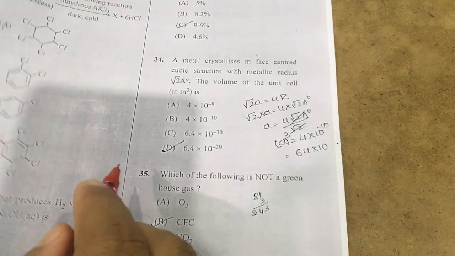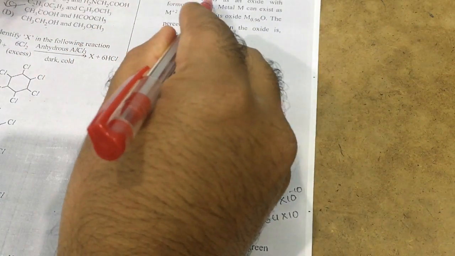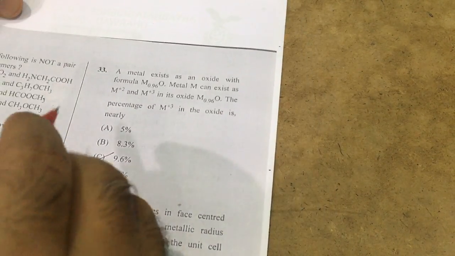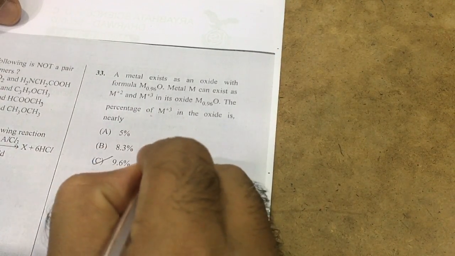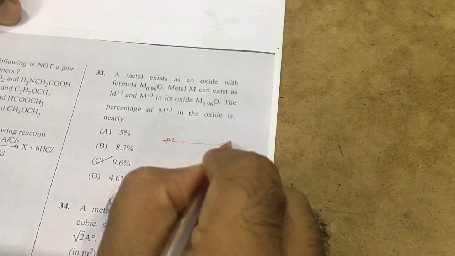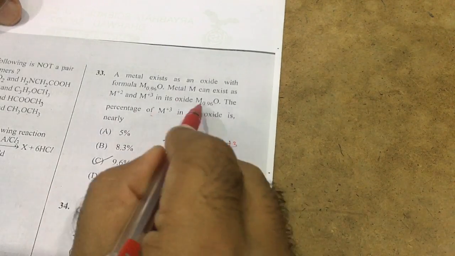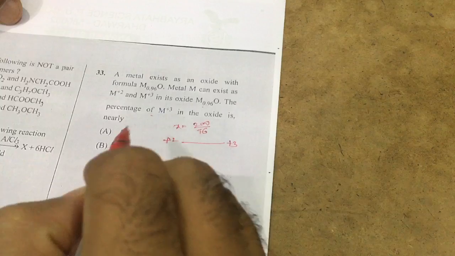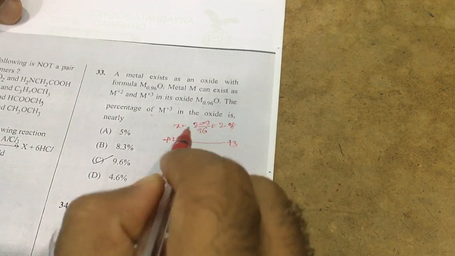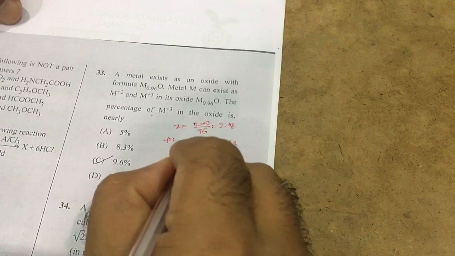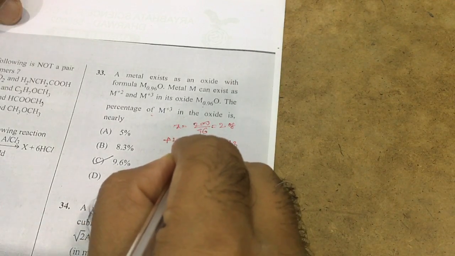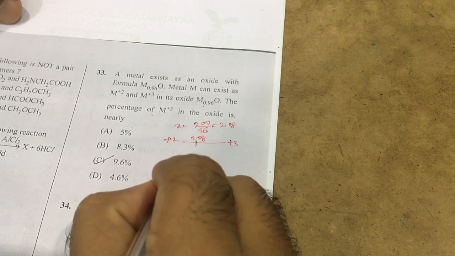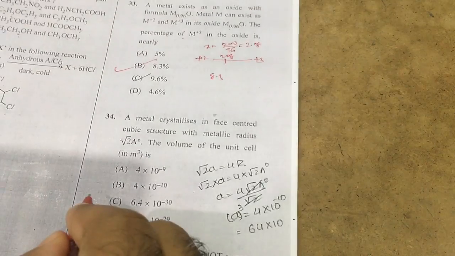Zinc will produce. Next, when a metal exists in an oxide, for this I will give one shortcut. It has the +3 and +2 forms of any one metal. Then, if you do 200 by 96, its average oxidation state X is nearly 2.08 something. It is near 2, and 2.08, this will be the difference, then you will get nearly 8 point something. So option B is correct.